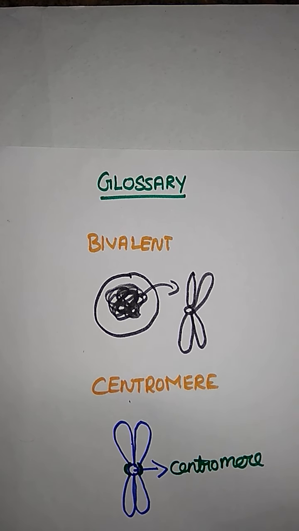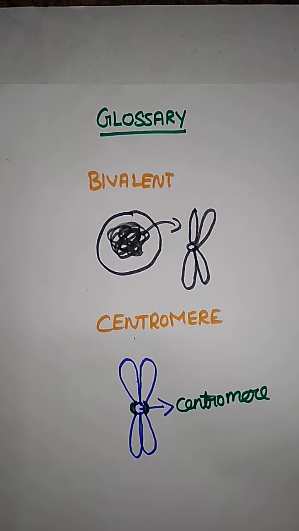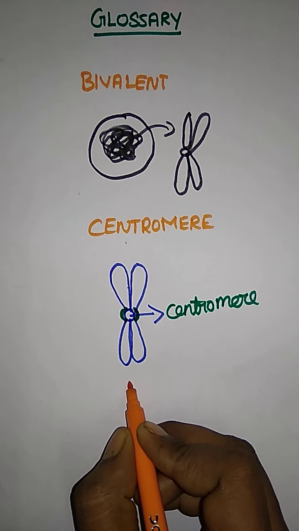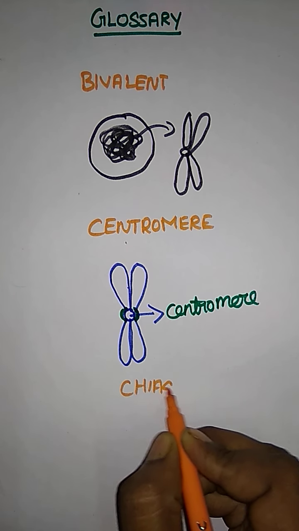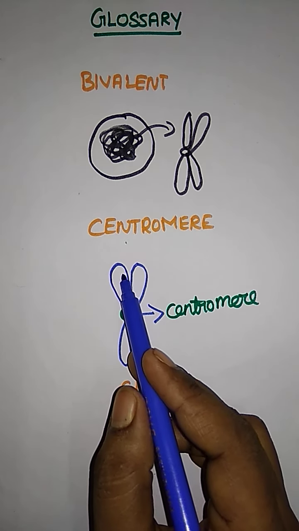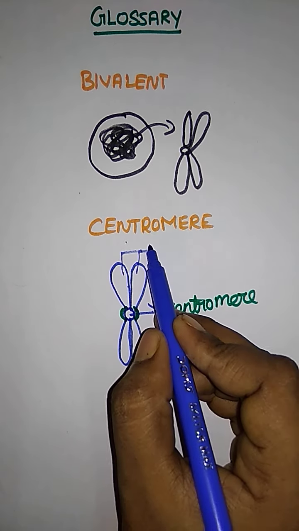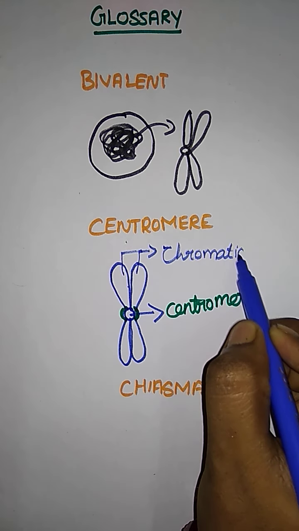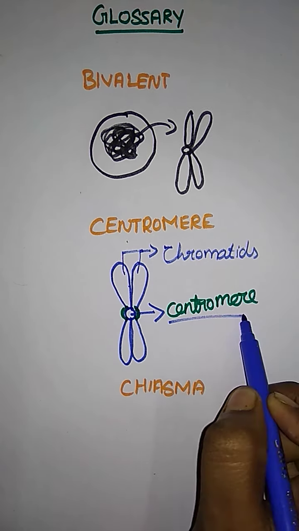And next one they are given is chiasma. This is the third one. Here a chiasma means a point to connect and interchange between the chromatids. Here this is only a chromatid. What are we saying this is? Chromatids. So this is the centromere and this is a chromatid. As for what a chiasma is, just wait.